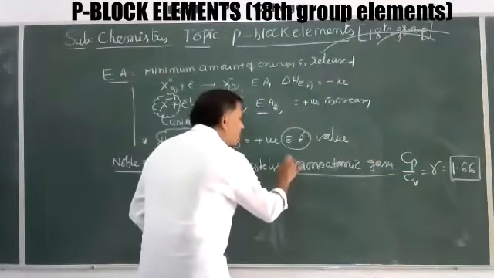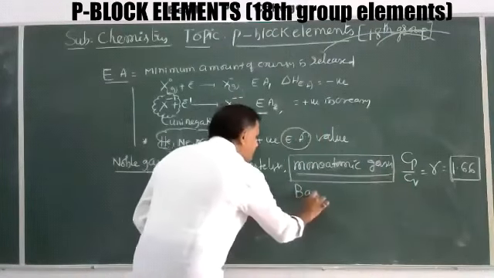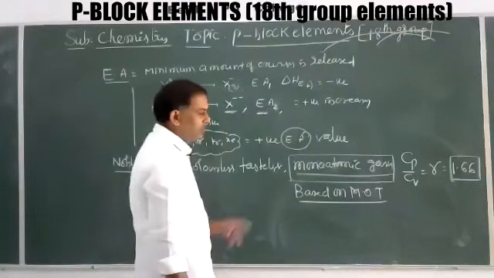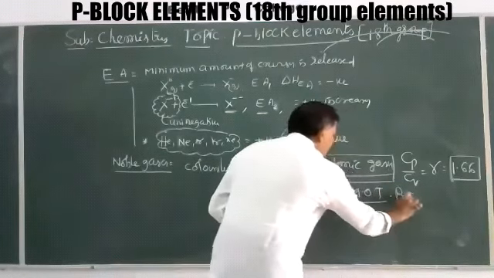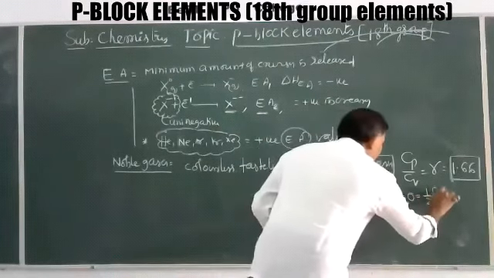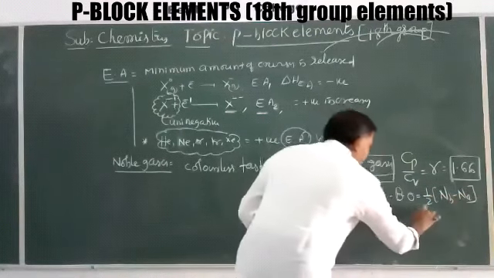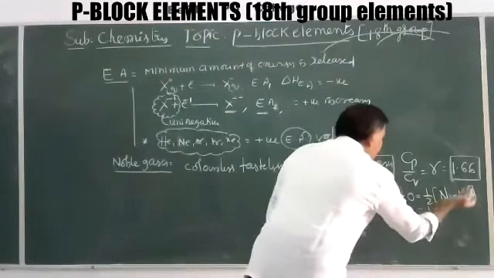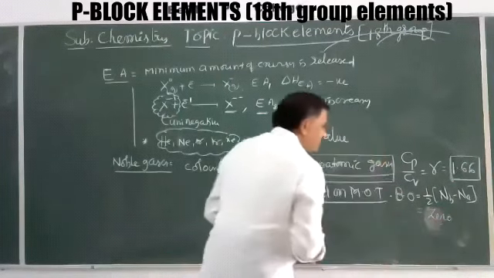So why are these monoatomic gases? On the basis of thermodynamics as well as MOT, molecular orbital theory, explained to you in first year in chemical bonding. On the basis of molecular orbital theory, for all these noble gases, the bond order is 1 by 2 into NB minus NA. Equal numbers of electrons are present, that's why this value equals 0.